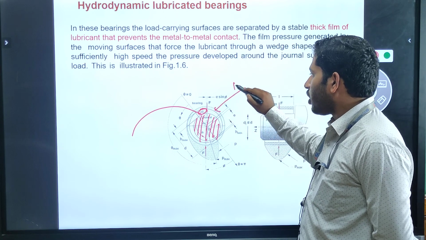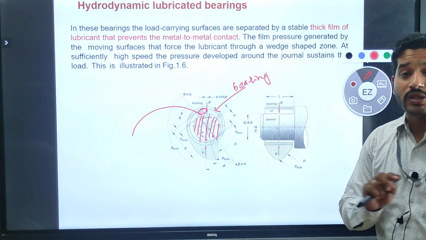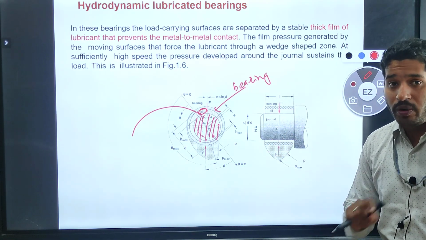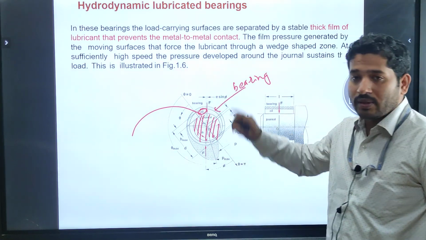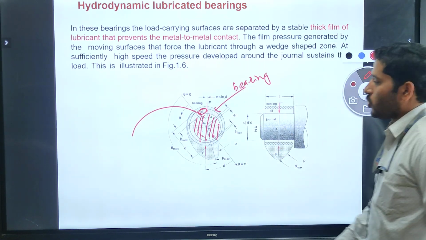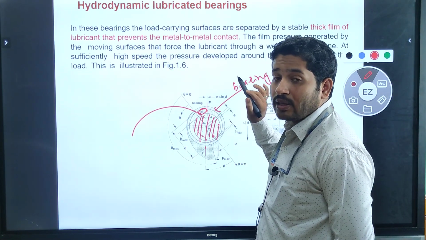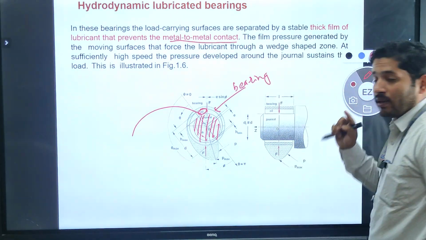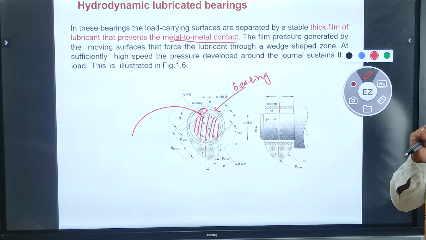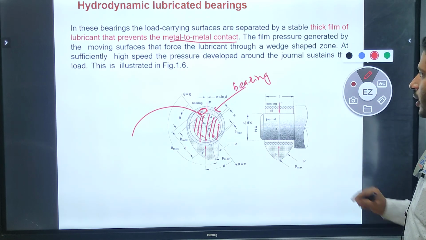The journal will not be in contact with the bearing if you supply a sufficient and continuous amount of lubrication in between this journal as well as in between these bearings. Is it right? So for that reason, there is no metal to metal contact, even if you supply a small amount of lubrication.